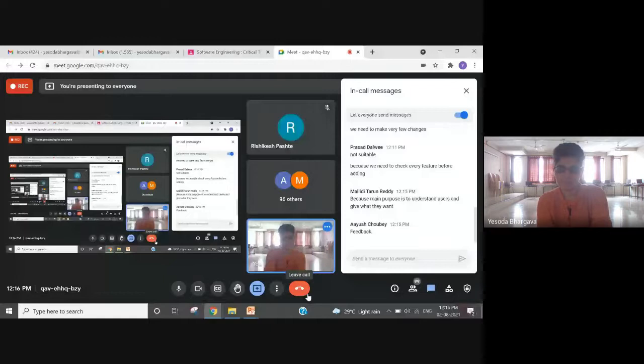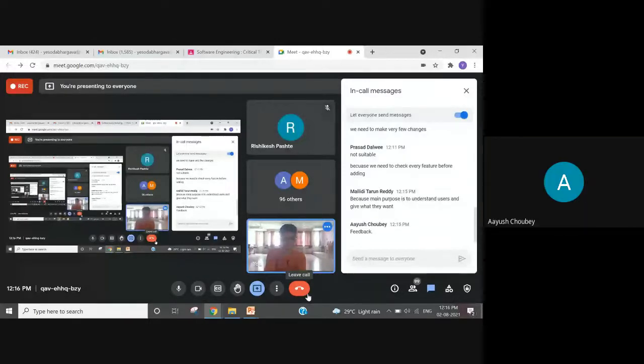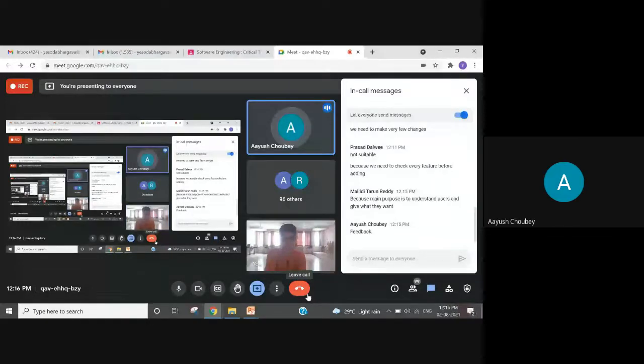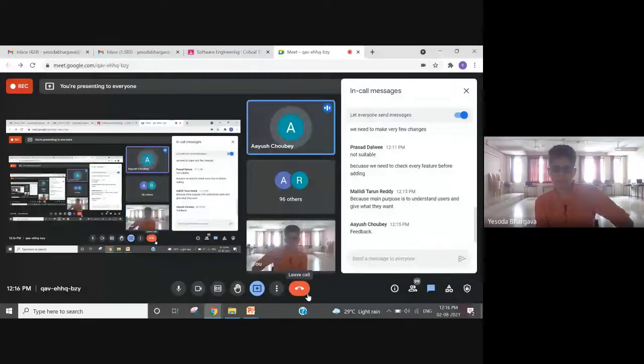Ayush, what do you mean by feedback when it comes to user interaction? Ma'am, what I mean by feedback is, let's take an example of this Windows system. Every time they launch a new version, they first give it to the testers, and anyone can easily become a tester. And when we use it, we have to give certain feedback, and they use that feedback, and accordingly they change features or improve it. So that is something which really makes it better.